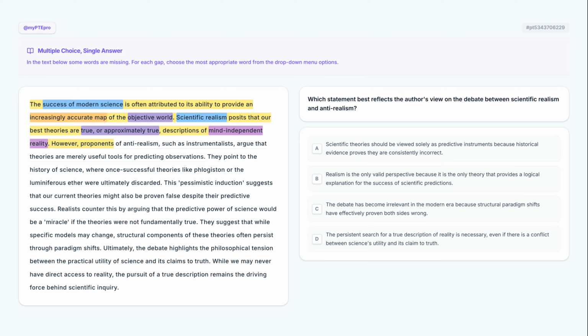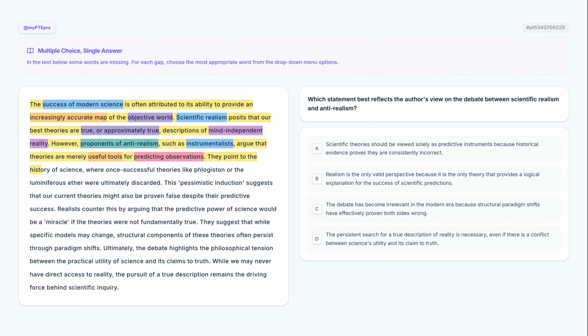However, proponents of anti-realism, such as instrumentalists, argue that theories are merely useful tools for predicting observations. The transition, however, introduces the opposing view held by proponents of anti-realism who reject the idea of literal truth in favor of useful tools. For these instrumentalists, the value of a theory lies solely in its capacity for predicting observations rather than describing the actual nature of the world.